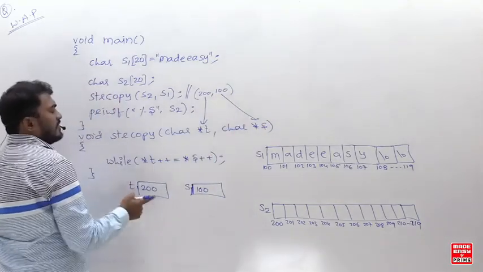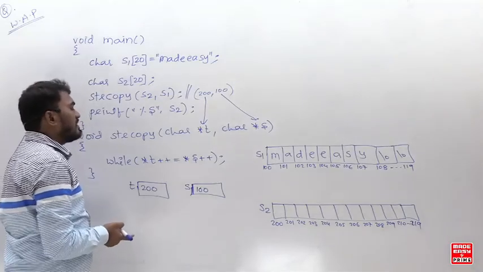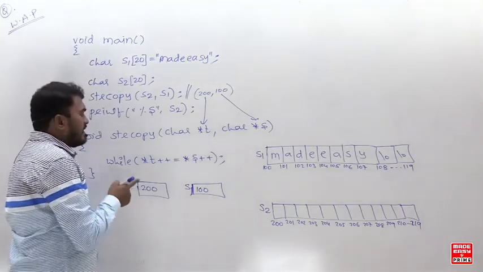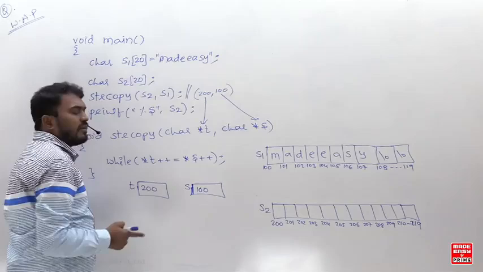So look at here, this is the scenario. And what I am doing in this function, in the while semicolon, listen carefully. How is this while semicolon going to work?